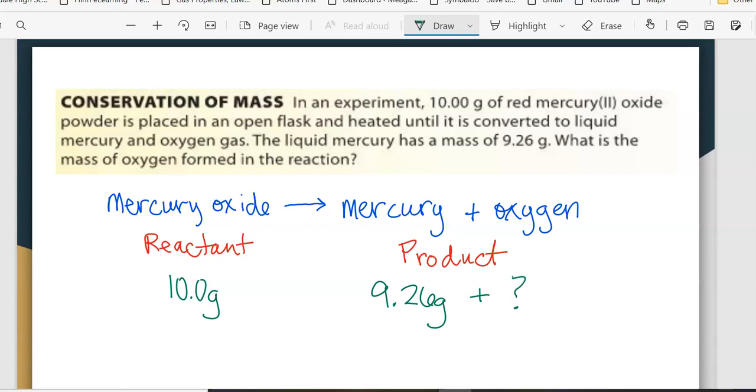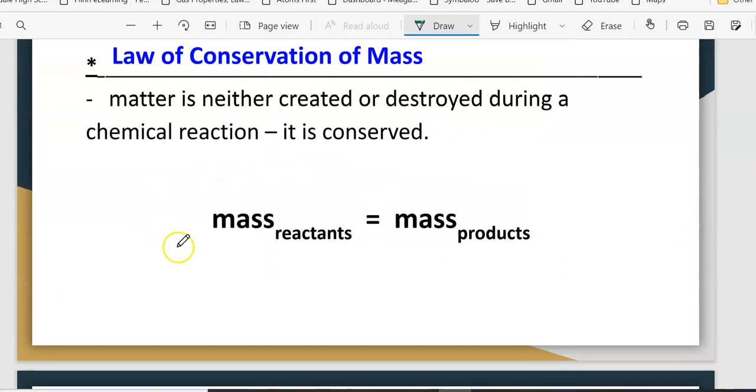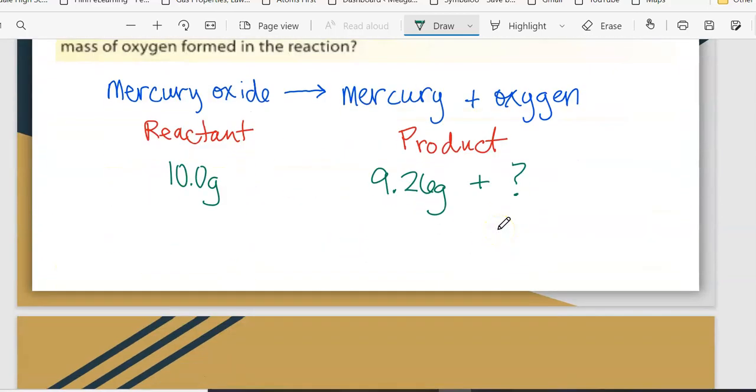If we look back for just a second at our formula, the mass of the reactants should be equal to the mass of the products. So if we think about this like a math problem, instead of putting a question mark right there, let's put an X in. So now we have an X.